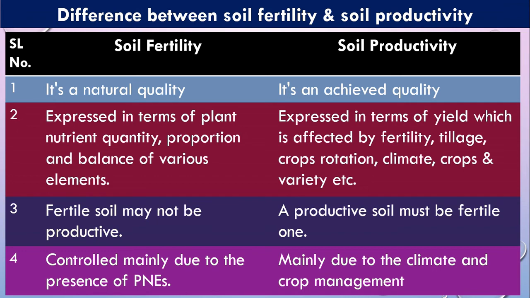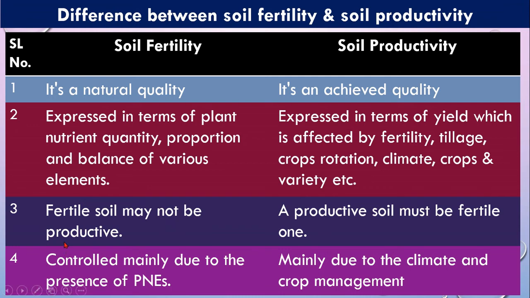So now you can say that the soil is fertile. So fertile soil may not be productive, but a productive soil must be fertile. When you see a land giving the best production, definitely that soil is fertile. This is the main difference, and you can explain like this in the exam.